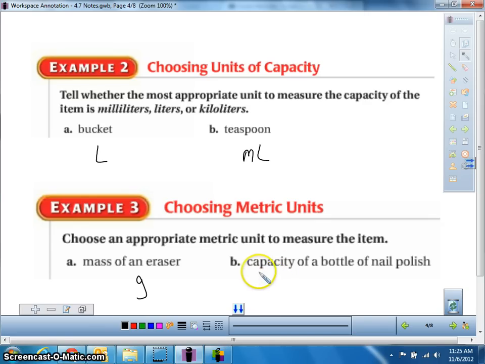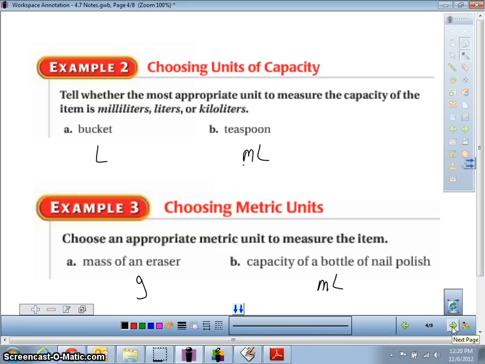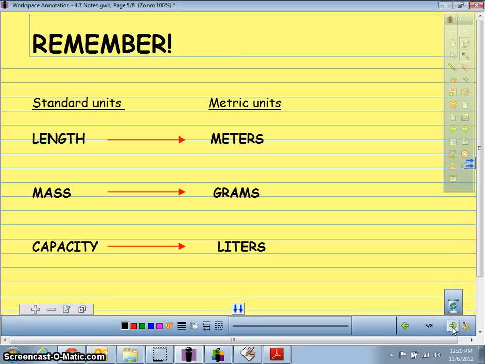That's all right. And if I want to know how much a bottle of nail polish will hold, I'm thinking in terms of capacity. So kiloliter, liter, or milliliter. Do I want to use bathtubs, water bottles, or eyedroppers? I'm thinking for nail polish, I want to use eyedroppers. So I'm going to use milliliters for that as well. All right, so let's keep moving on here.